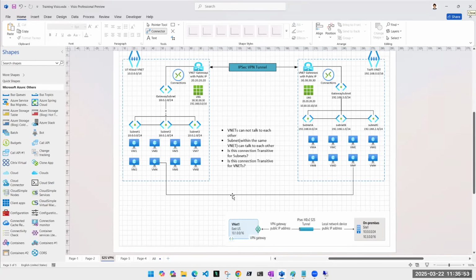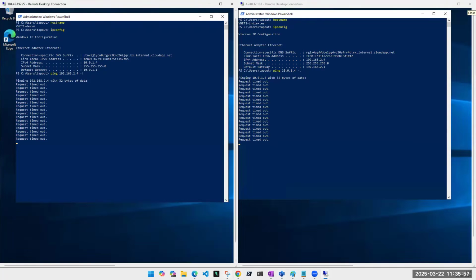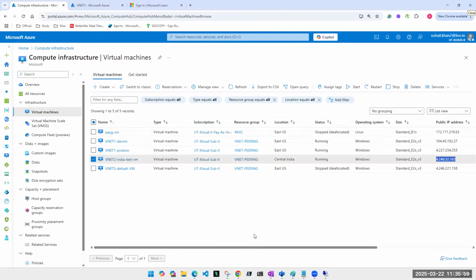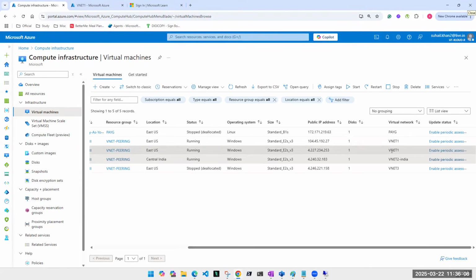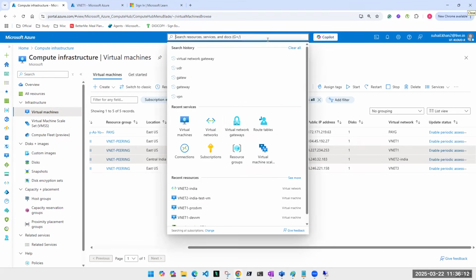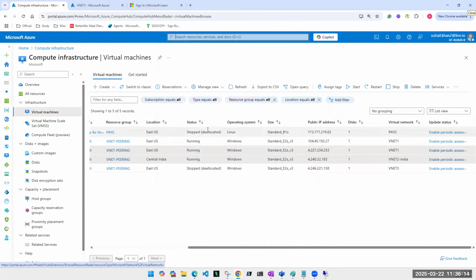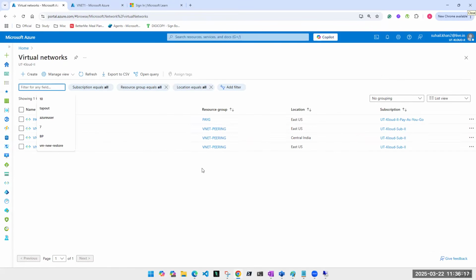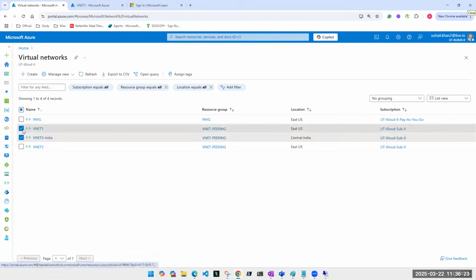Right. So let's go ahead and do the VNet pairing. Here it is. They are not pinging to each other. Now, this machine is a part of VNet 1, and this one is a part of VNet 2. So these are the VNets where I have to perform VNet pairing. I'll search VNets, or I can go from the machine and search VNet also. But now I'm familiar with the names, hence I know these two are the VNets in question.